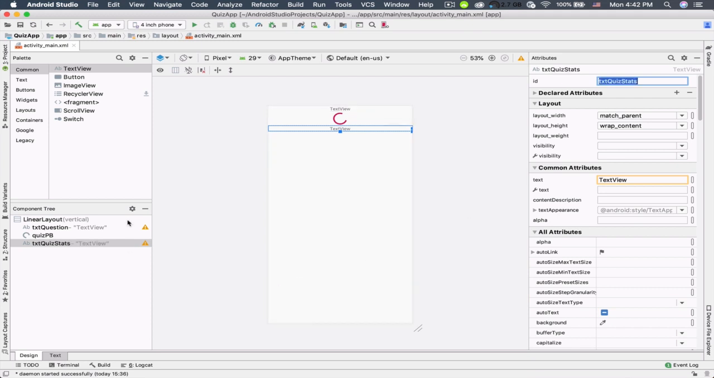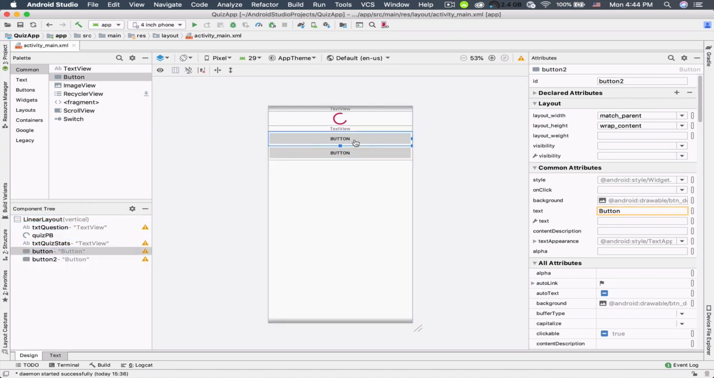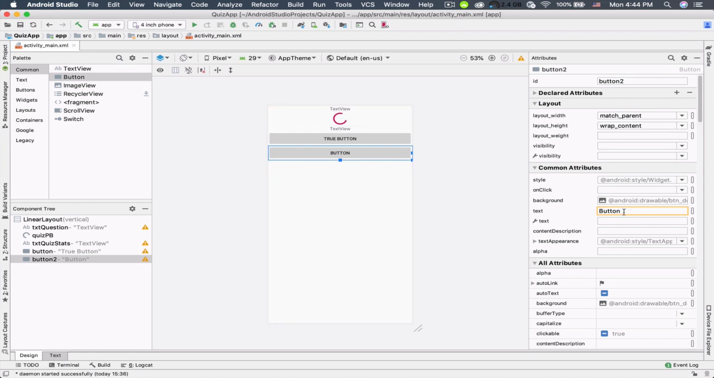And then we need to add the next component. Let's add 2 buttons below this txt quiz stats. So just select this button here and put it below this txt quiz stats. And let's add another button here. The first button should be named the true button, and the second button should be named the wrong button.